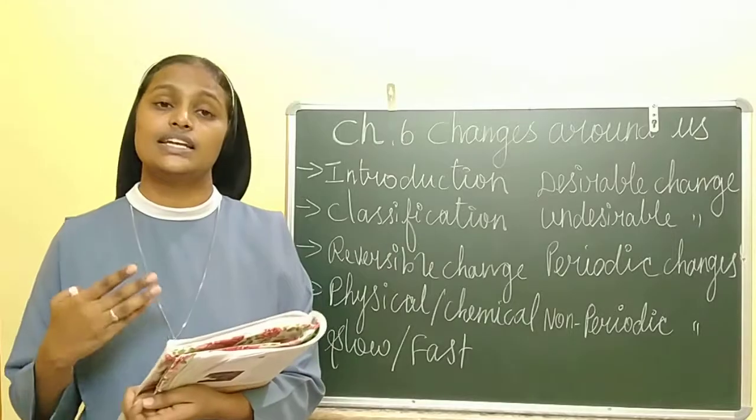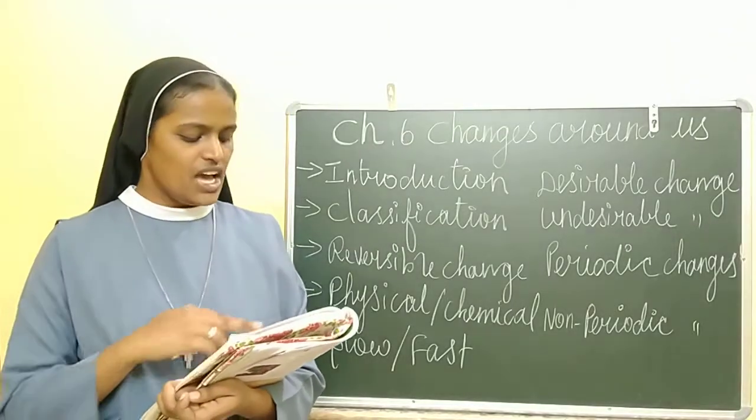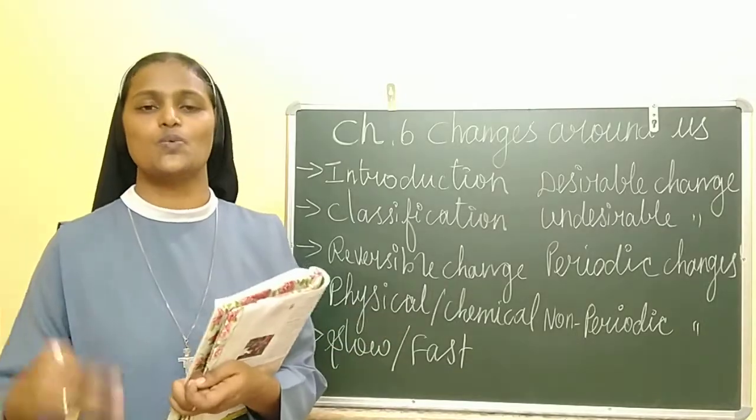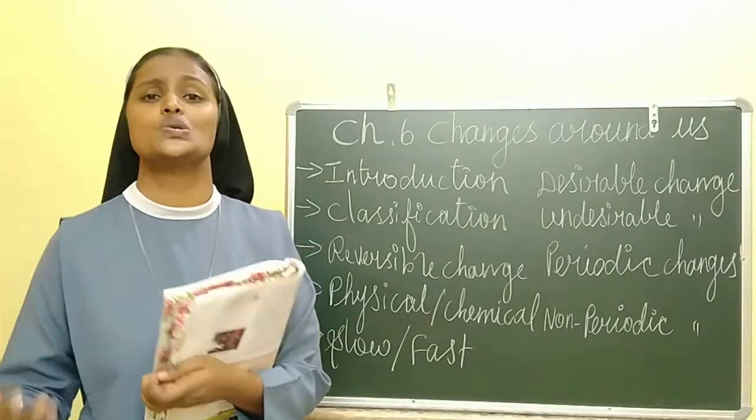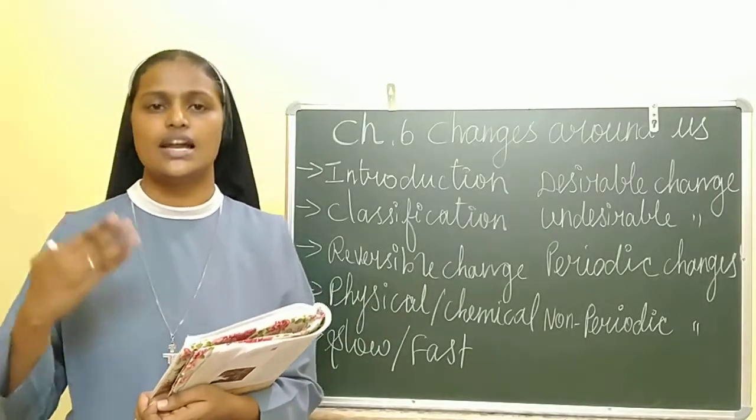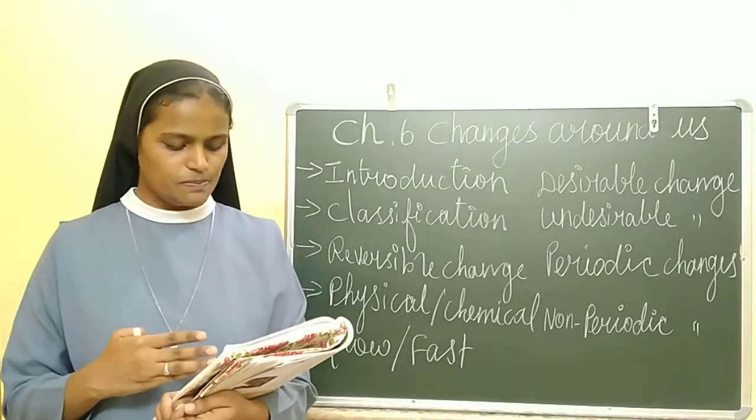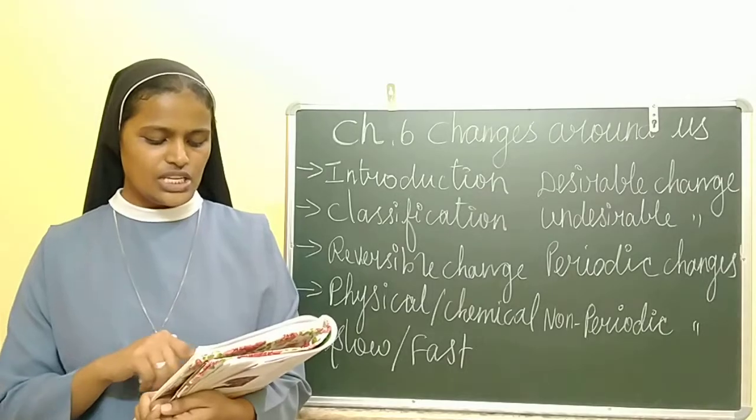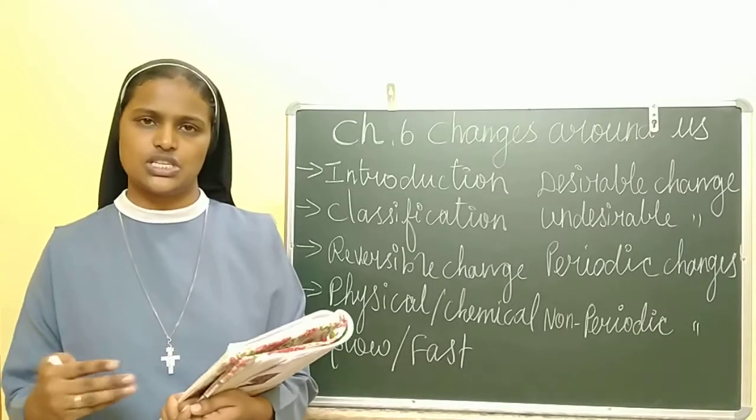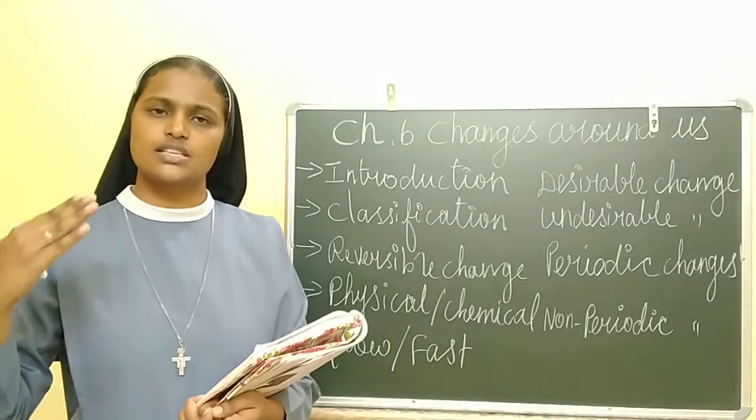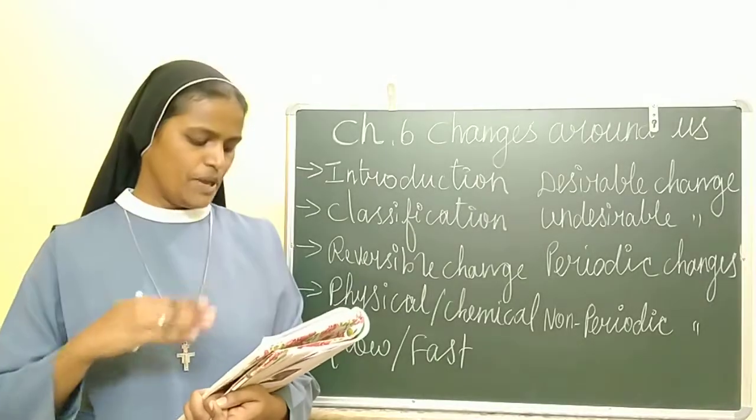Next one is desirable changes. A change that is useful to us is called desirable change. So whatever we like, whatever is useful to us is also known as desirable change. It may be natural or human made. For example, change of season is a desirable change. So summer, winter, autumn, these are all liked by people.